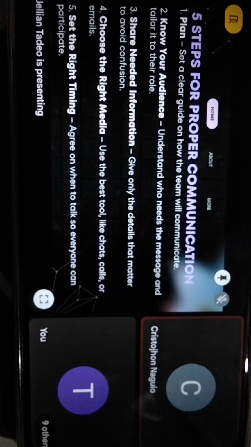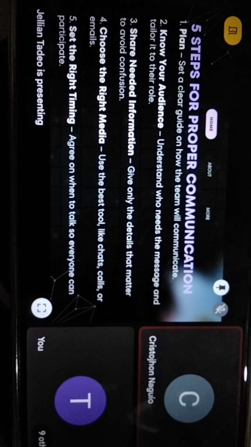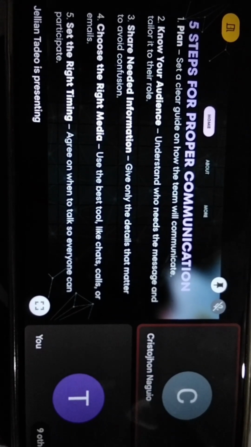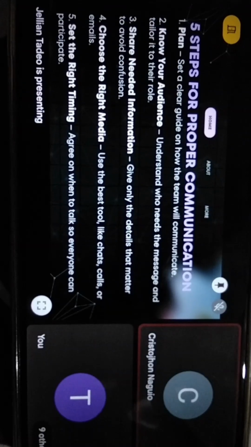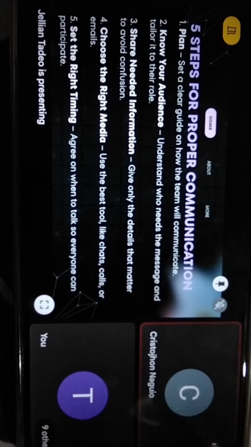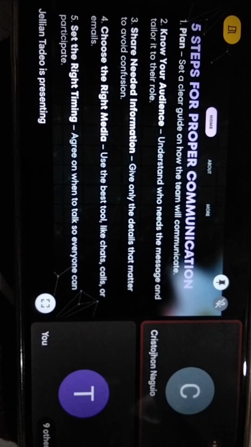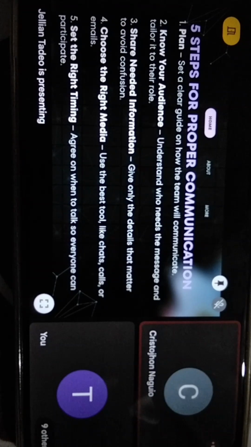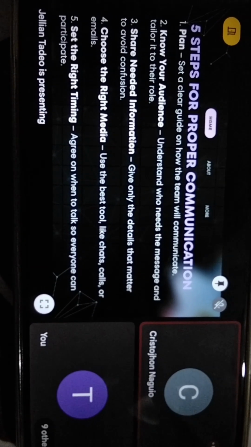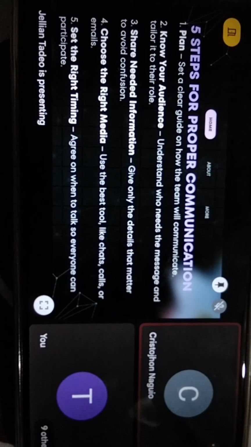And lastly, number 5, set the right timing. Agree on when to talk so everyone can participate. Communicate at the best time so your message is received and acted upon effectively. Avoid bad timing that could cause misunderstandings, for example, announcing a change in schedule early in the day allows the team to adjust. Sending it late at night may cause confusion.